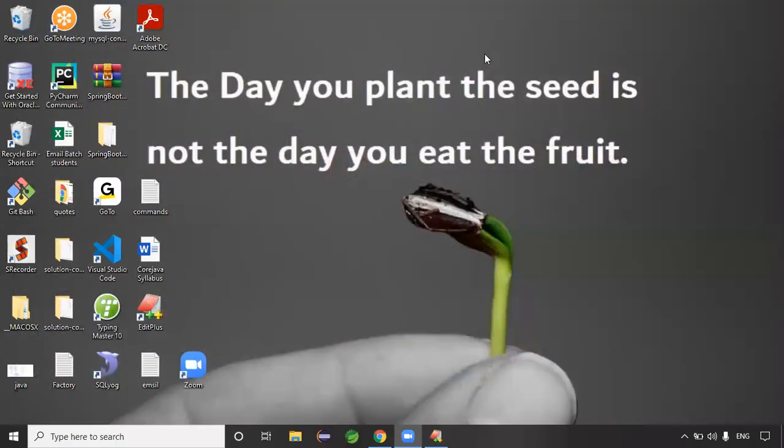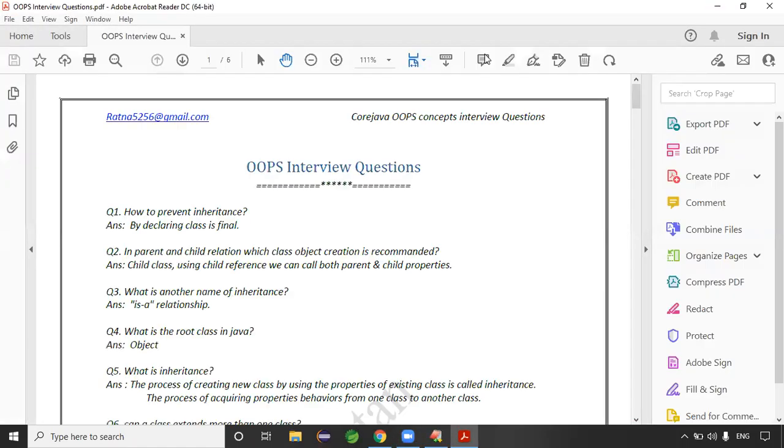In interviews, a prepared student will tell you in paragraph answers. If you ask about abstract classes and interfaces, he will tell you the 10 differences side by side. Who is ready to listen to your 10 differences? They need the application point of view. What is an interface? What is an abstract class? Do you think they want to hear that you declare the interface keyword or the abstract class keyword? Who wants these points here?